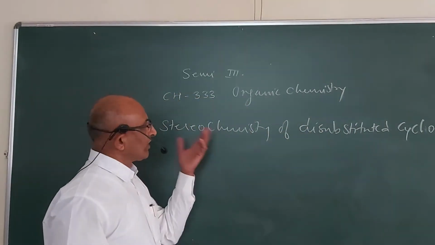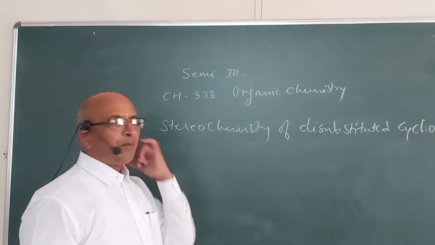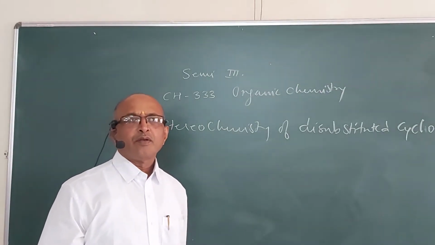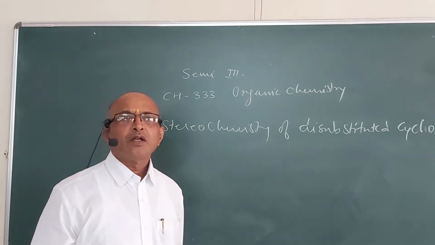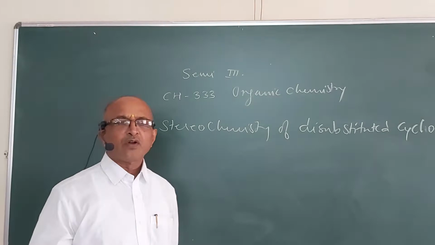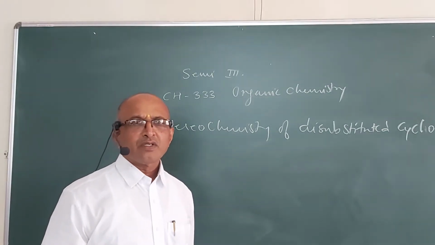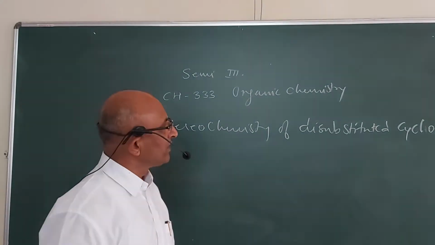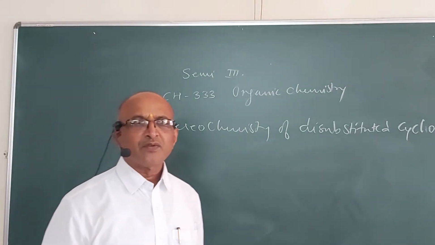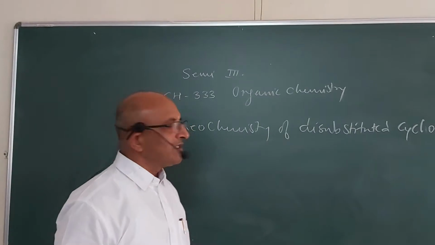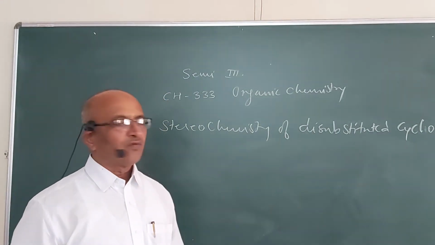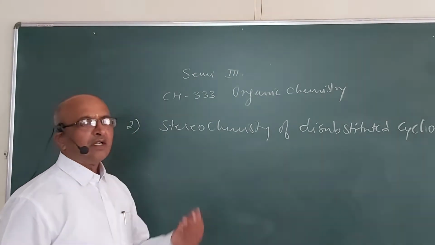We have studied the stereochemistry of the different types of the open chain alkanes, that is ethane, propane, and normal butane, that you studied in FYBSc, which gives you the different types of conformations, like your eclipsed conformation, staggered conformation, and in normal butane you are getting 2 more conformations, that is the fully eclipsed conformation and the skew conformation. Means how we can distinguish or how this stereochemistry affects the reactivity of the different organic molecules, that we studied in first year.